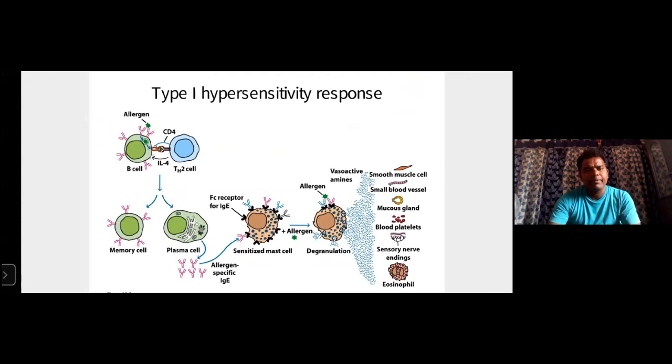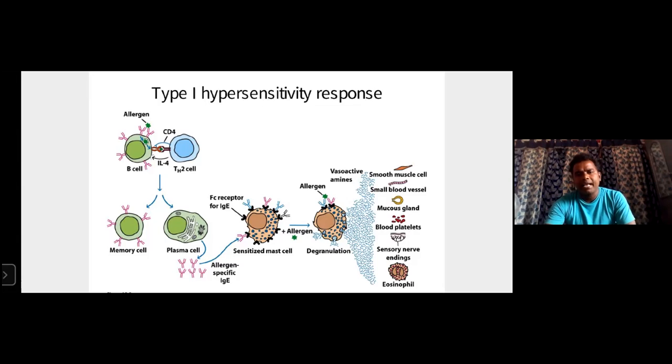In the type 1 response, for example, remembering one thing: the first time allergens enter, they react by releasing IgE immunoglobulins, right? These IgE sensitize and stimulate the memory cells and plasma cells. The memory cells and plasma cells produce allergen-specific IgE, which sensitizes the mast cells. These IgE attach through the Fc receptor for IgE to the mast cells.